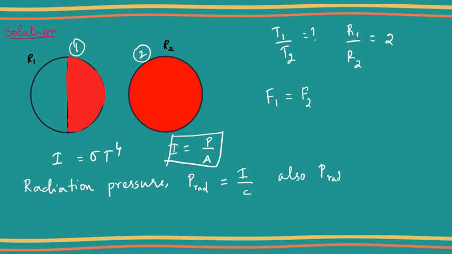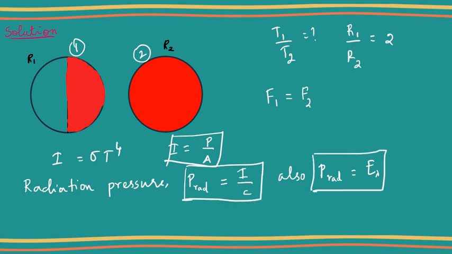Also, pressure in radiation pressure is equal to energy density. So these are the two new formulas that you have to remember and write down in your formula notebook. Radiation pressure is equal to the intensity divided by the speed of light, and it is also equal to the energy density. Now we know that P radiation is equal to I by C, and we basically know that pressure is equal to force by area. So I can write that P radiation is equal to F radiation by area.